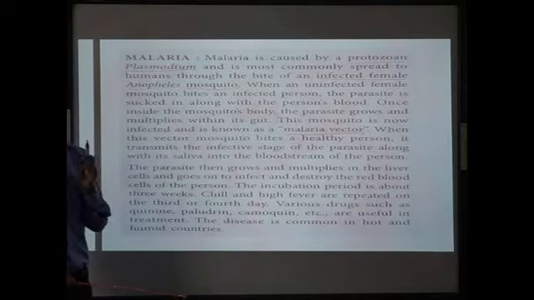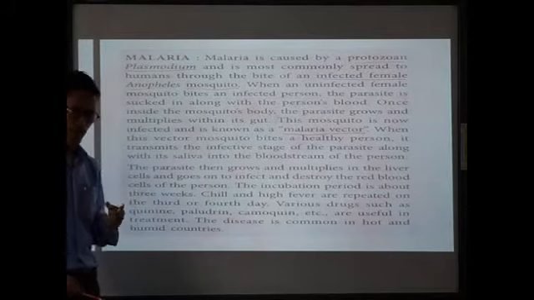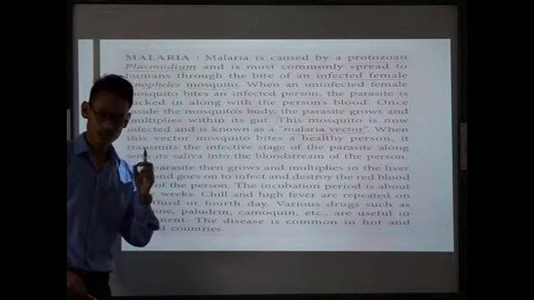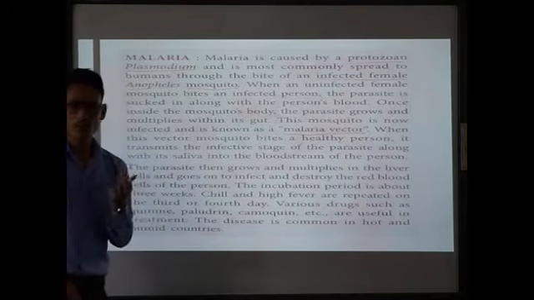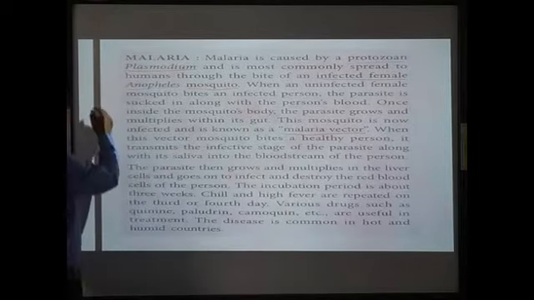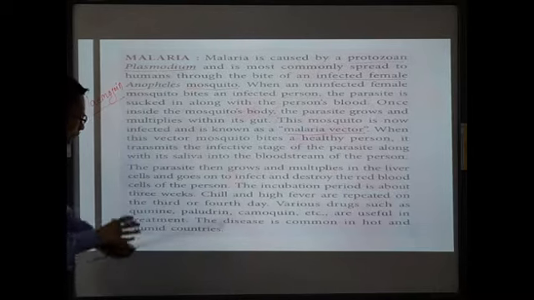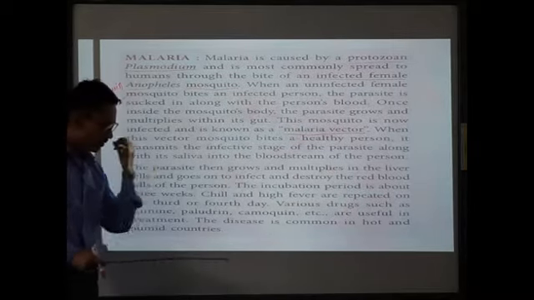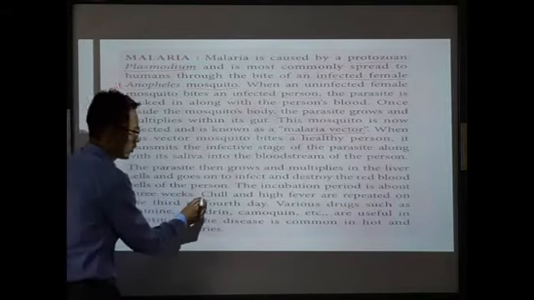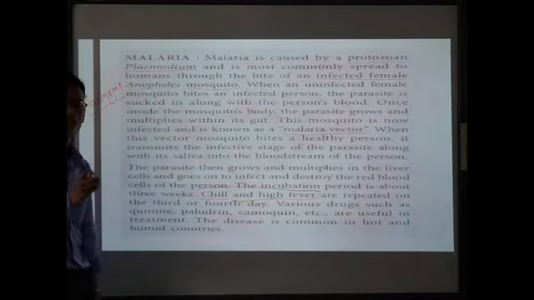red blood cells, RBC. Now, whenever the red blood cells are destroyed, they release a particular chemical called hemozoin. Alright, no need to remember it in your case, I am just giving you a brief idea. Whenever the RBC is ruptured, it will release a particular chemical called hemozoin. And whenever this hemozoin is released from the ruptured, destroyed RBC, then that individual will suffer from chill and high fever. These are the symptoms of malaria.